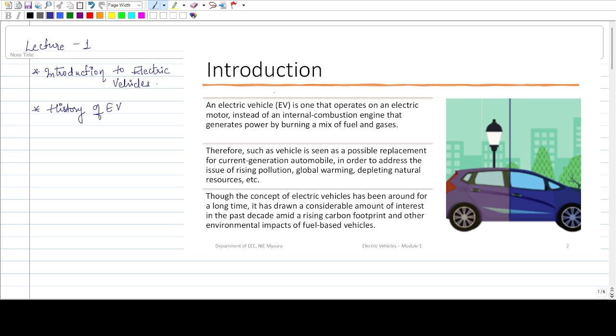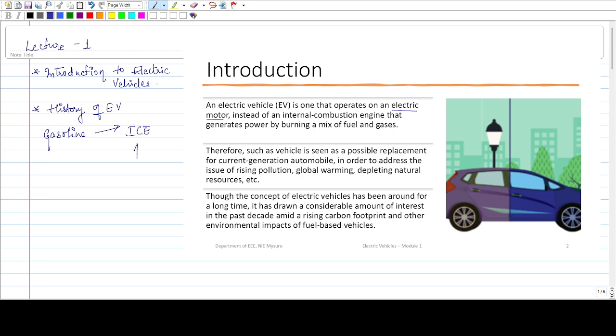An electric vehicle is one which operates on an electric motor instead of an internal combustion engine. The conventional gasoline based vehicle runs on ICE.